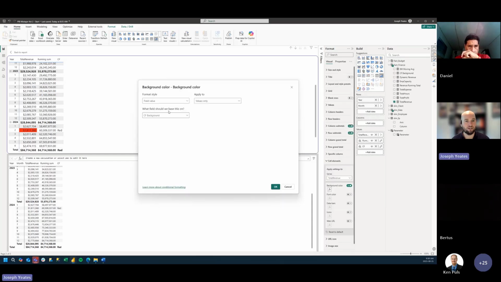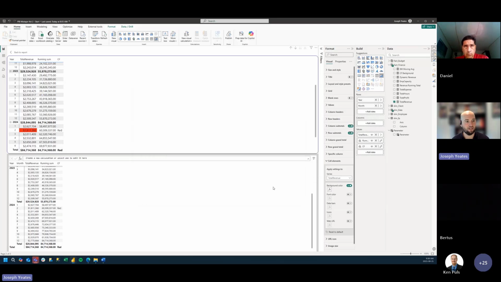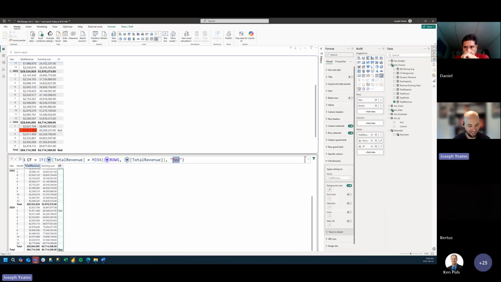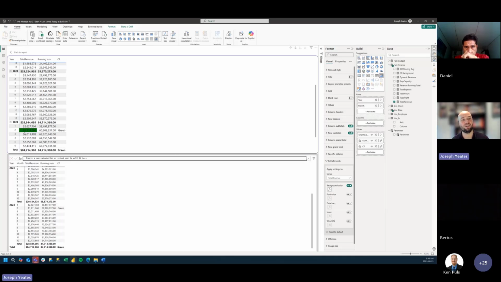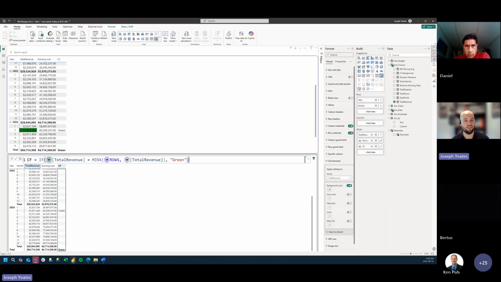And now if I go back to our background color, we should be able to apply our conditional formatting, hit OK. And you know what, just to prove that that works, why don't I choose a different color than red? Let's say green. And we see that this is returning green now. So what's nice about this is not only is it a little bit easier to define here, we don't need to define a table at all. We can just say within the context of this visual, define this.